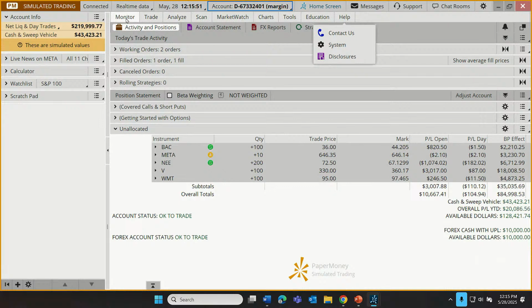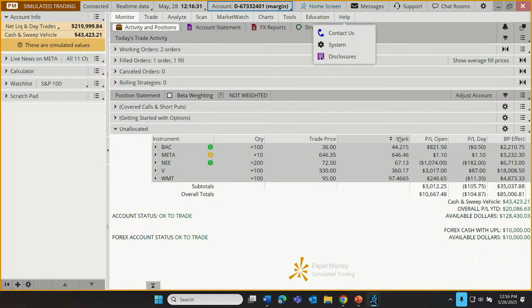Okay, but the Monitor tab is where we'd go to monitor existing positions. And as we go down here under where it says unallocated, because we can allocate these individual positions to what we call groups, probably not going to do much of that today. But down here, we can see this portfolio currently consists of 5 positions: BAC, Meta, NEE, Visa, and Walmart. We can see the quantity here, 100 shares of BAC, 10 shares of Meta. Off to the right, we can see the trade price that was paid to enter into these positions.